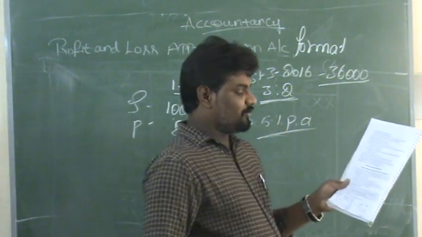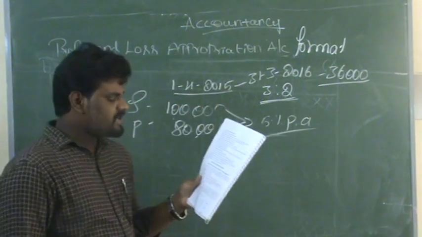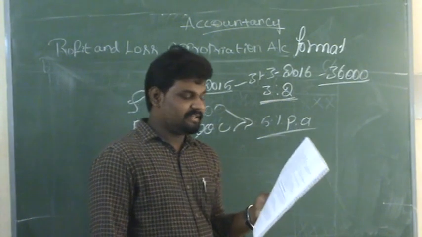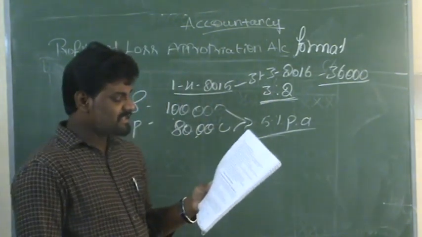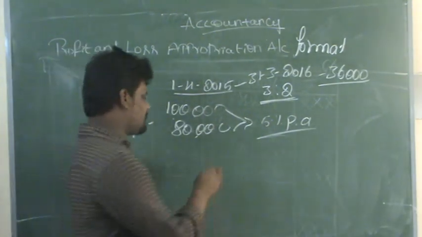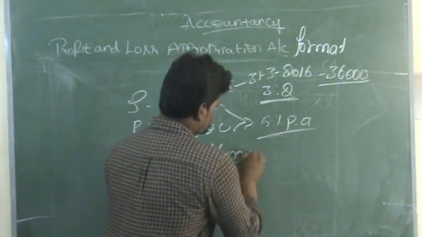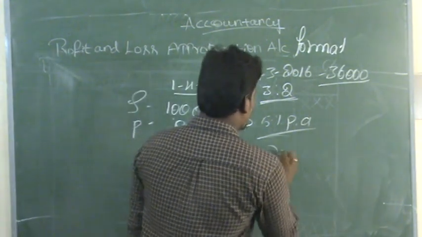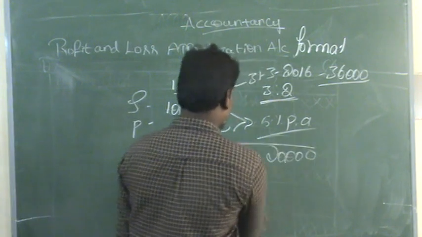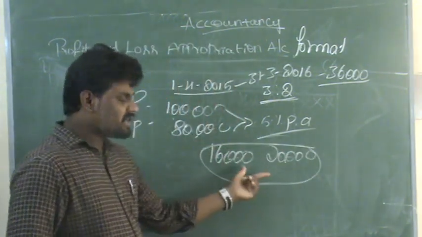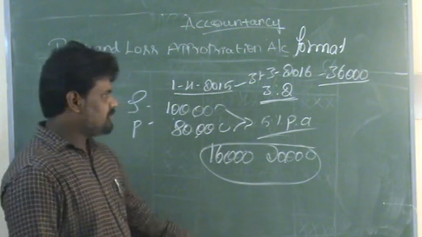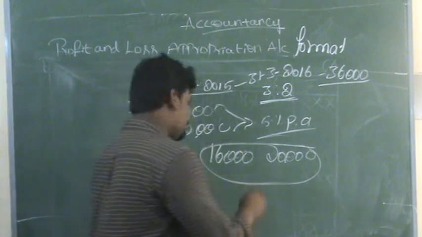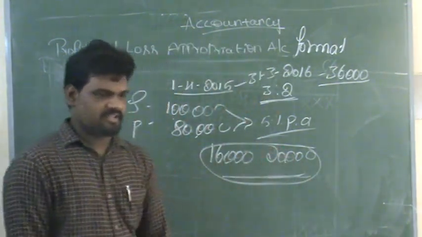The next adjustment is their drawings during the year. In this assessment year, the total drawings are Sachin rupees 16,000 and Pratham rupees 20,000. These drawings are withdrawn by the partners during the assessment year. These transactions need not be recorded in the appropriation account.